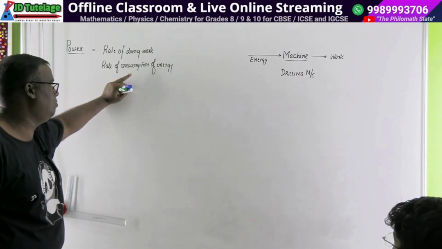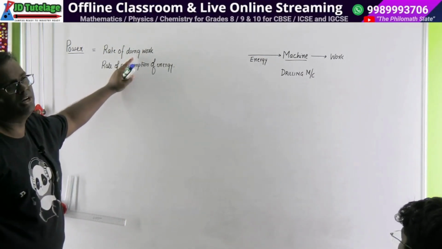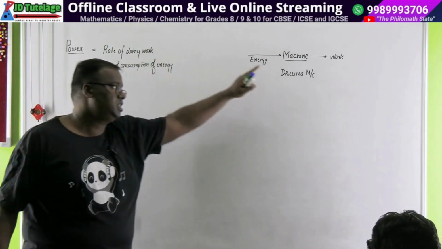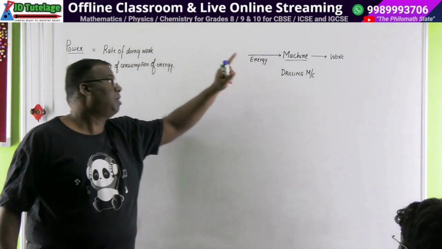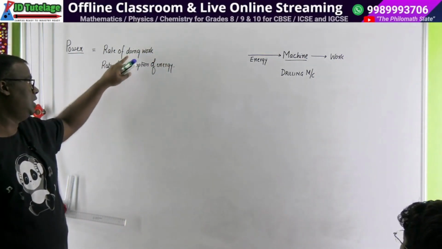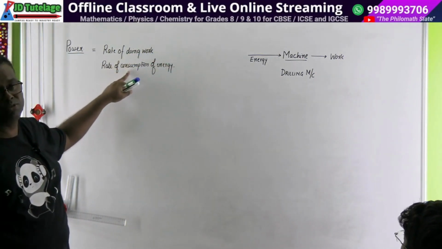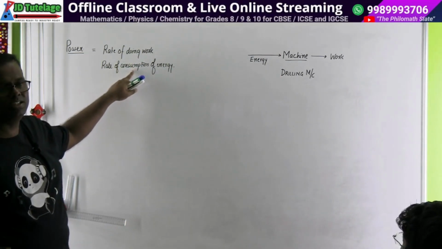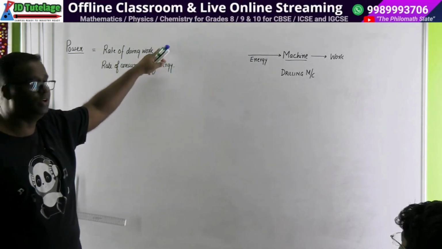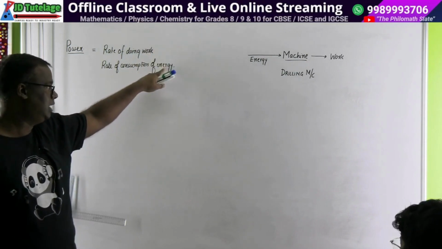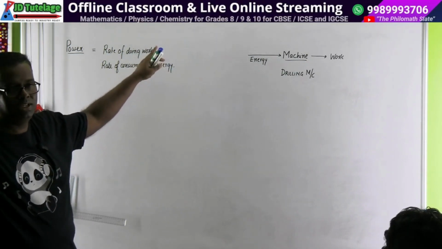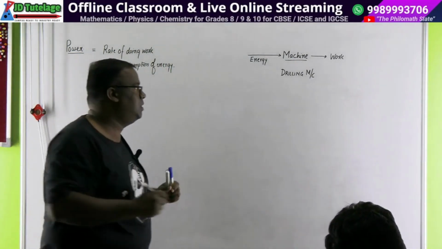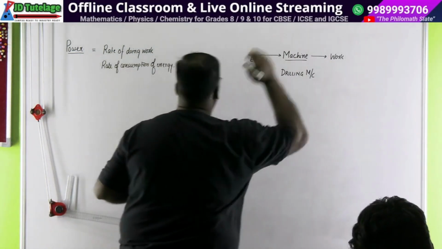In the book they may write power is energy by time or rate of doing work. No, understand it from both perspectives. मेरे पास एक ड्रिल मशीन है, इसके पावर को मैं दो एंगल से देखूंगा, रेट ऑफ डूइंग वर्क एंड रेट ऑफ कंजम्पशन ऑफ एनर्जी. ये काम करने के लिए कितना एनर्जी ये खाएगा. Ultimately what is the machine doing? It is going to eat the electrical energy and deliver mechanical work. Eat the electrical energy and deliver the mechanical work. Have you understood? So a machine eats energy and delivers work, fine.